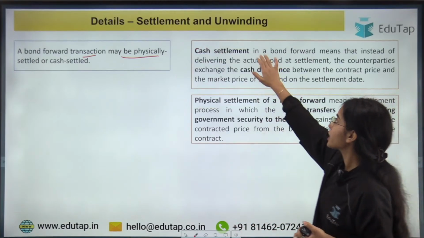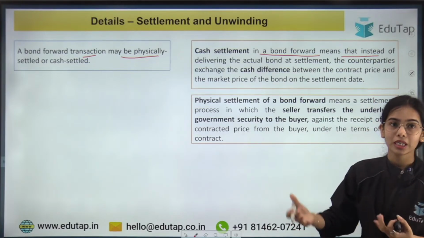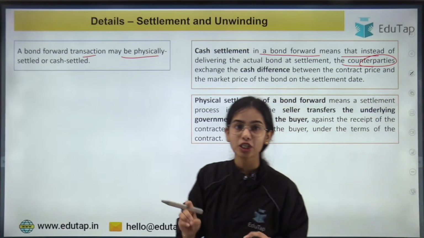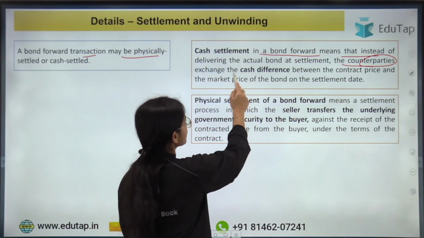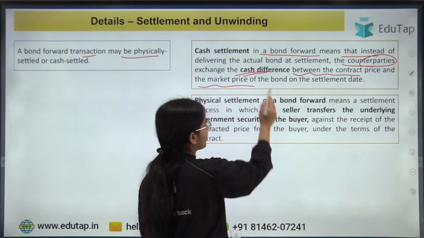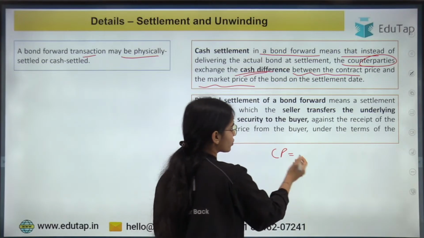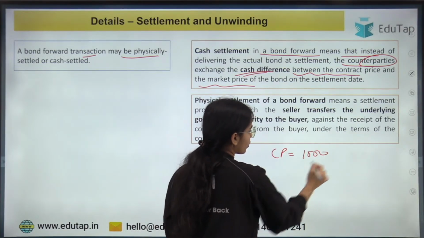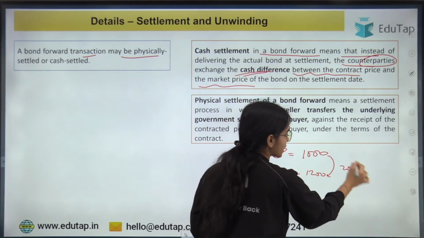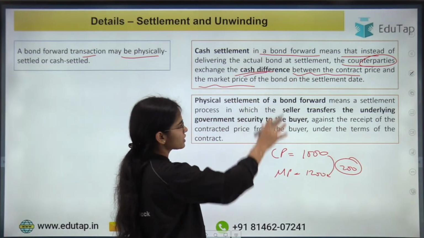Okay. So cash settlement in a bond forward means that instead of delivering the actual bond at settlement, the counterparties, that is the buyer and seller, exchange the cash difference between the contract price and the market price. So let's say the contract price, that is the bond price in the contract, was 1000 rupees, while the market price is 1200 rupees. So 200 rupees has to be transferred from the seller to the buyer. Okay. So this is the basic idea.